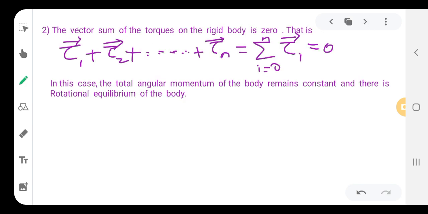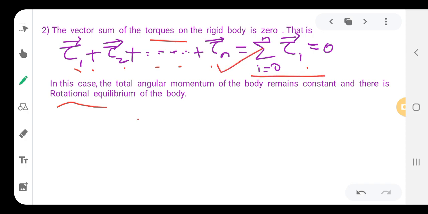Then let us go to what happens in the rotational equilibrium. When we talk about rotational equilibrium, there arises torque. Torque is nothing but the rotating effect of the force, or moment of force, right? So the vector sum of the torques on the rigid body is 0. That is, tau 1 plus tau 2 plus so on, tau n is equal to 0.